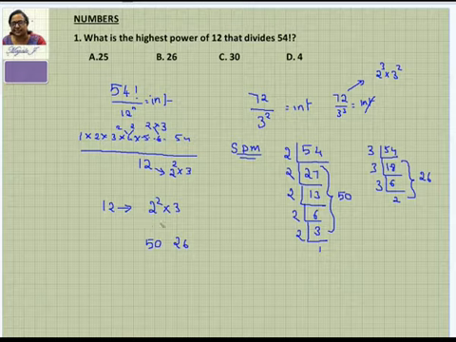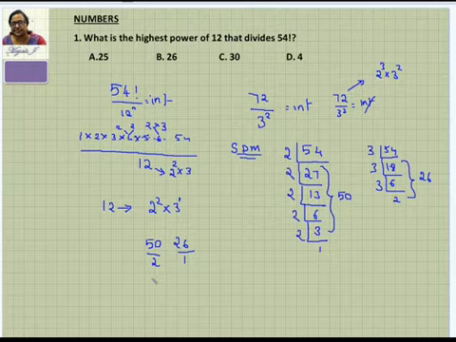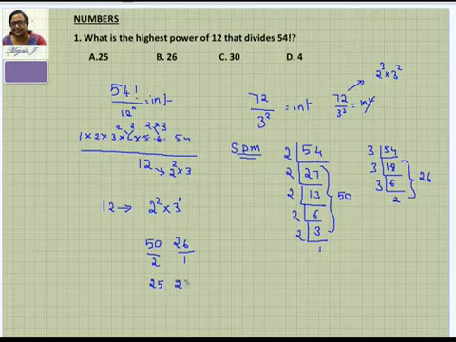To get this combination, what you're supposed to do is consider the power alone here. As you have written below this the number of 2s, below 3s the number of 3s, take this power and divide it. Take this 1 as power and divide it. And now take only the quotient. Even if you get remainders, forget about that. So the quotient here is 25. The quotient here is 26. And now after taking this quotient, just check whichever is smaller, that should be your answer.